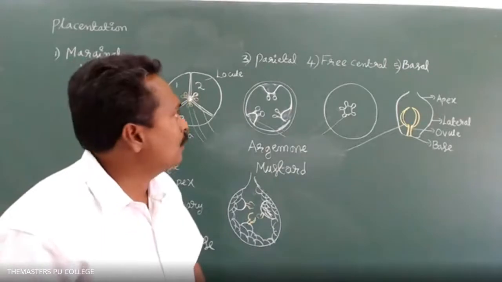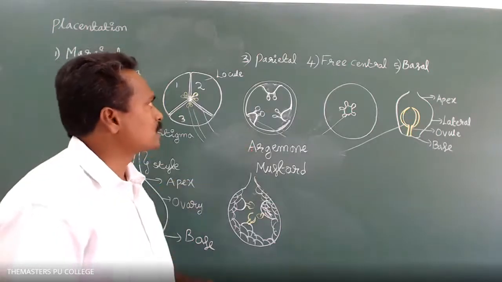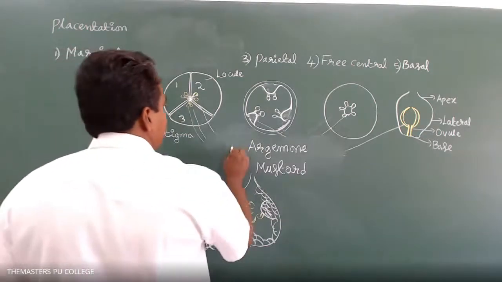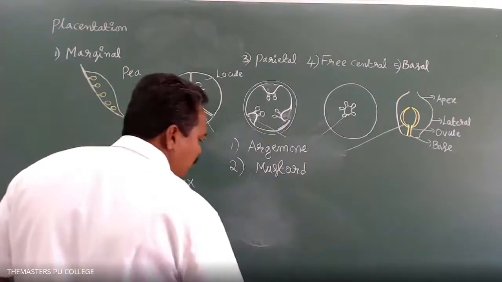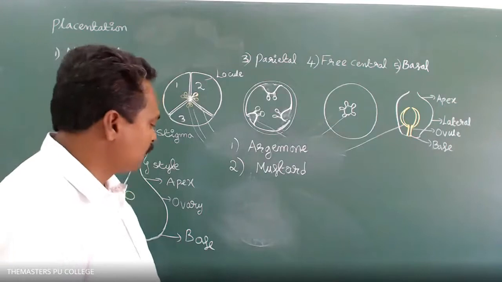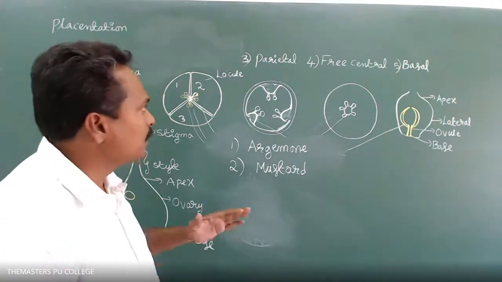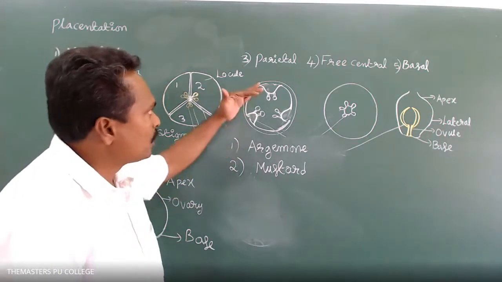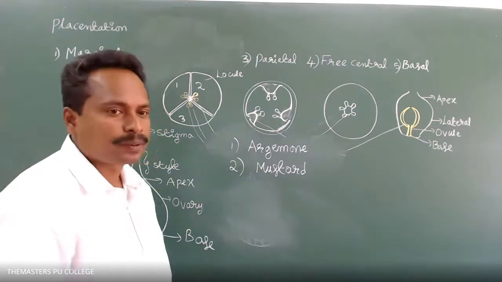Okay. So parietal placentation is seen in which plants' flowers? Argemone, mustard, and cucumber. Cucumber is also an example of parietal placentation, but cucumber flowers are not given in NCERT. As per NCERT, the given examples for parietal placentation are Argemone and mustard.